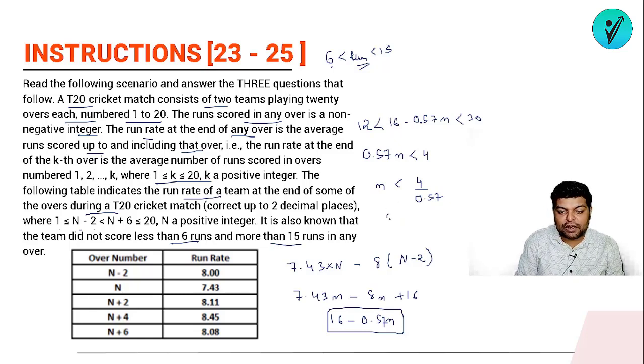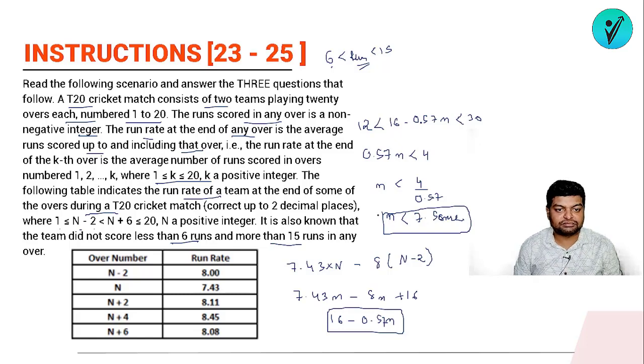तो इसको जब आप सॉल्व करोगे ना, तो n will be less than 7 point something, तो n की जो वैल्यू होगी ना, it will be less than 7 point something, ठीक है। So the maximum value of n I can have, देखो n can be any integer, number of overs एक integer ही हो सकता है, so the maximum value of n will be what? It will be 7, ठीक है।